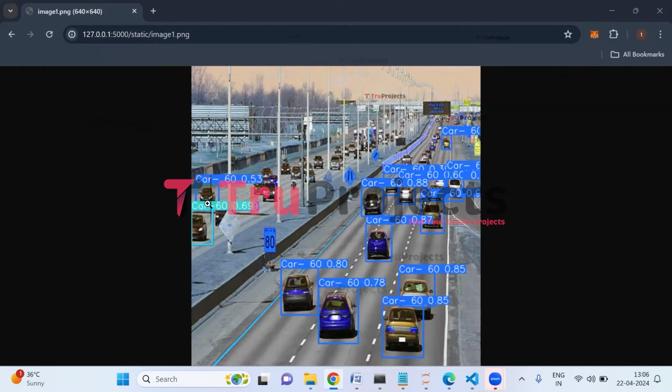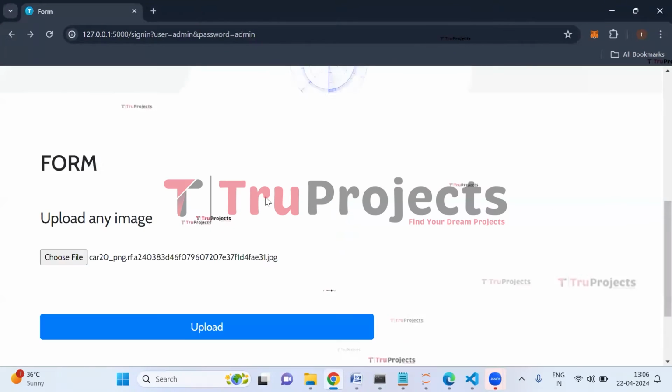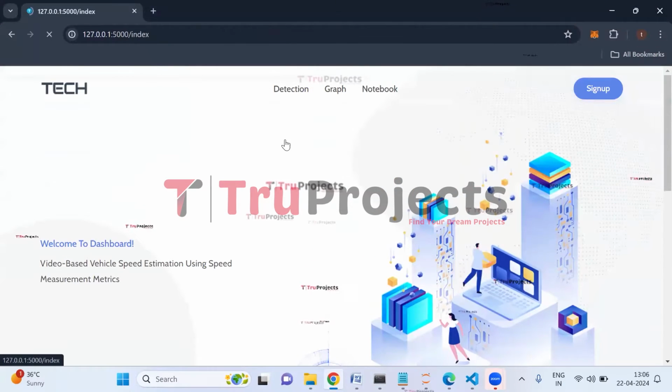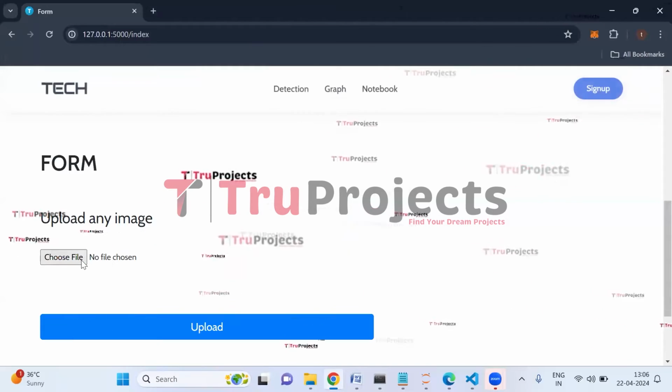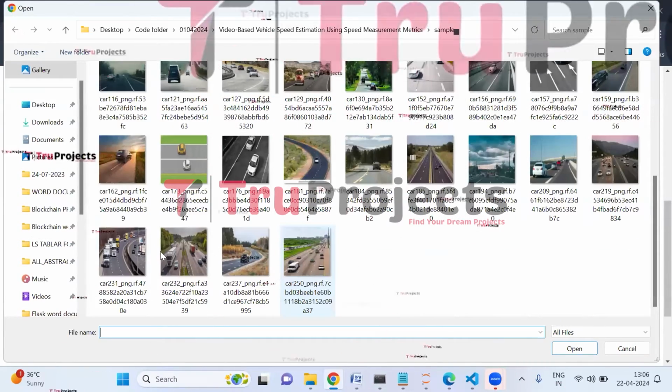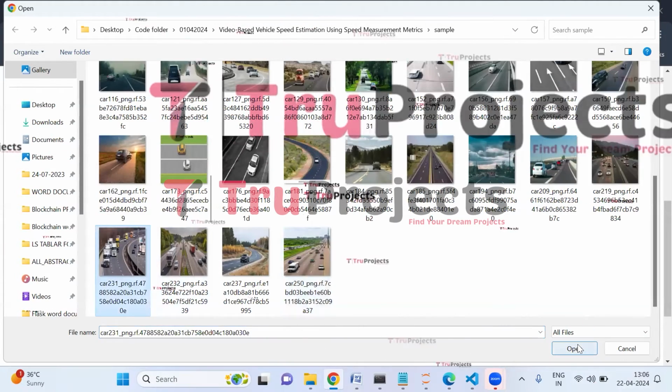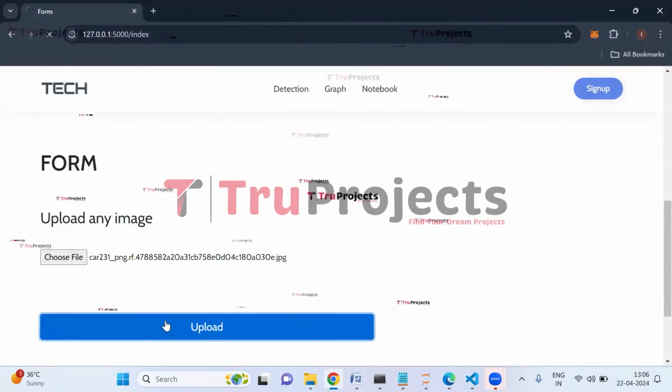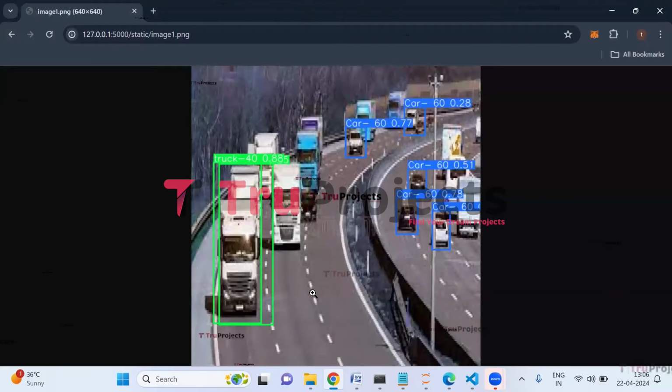Now let us upload some more images. Click on detection link here. Click on choose file. So here I'm selecting this image. Now click on upload button. So here we can see that the vehicles are detected with the bounding boxes.